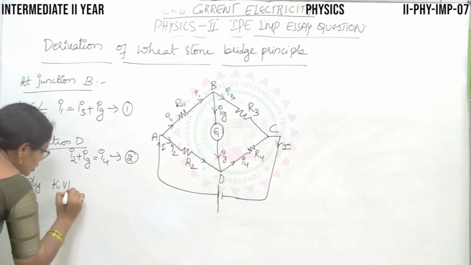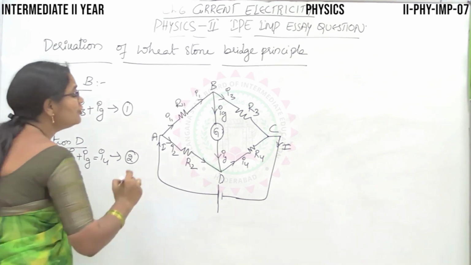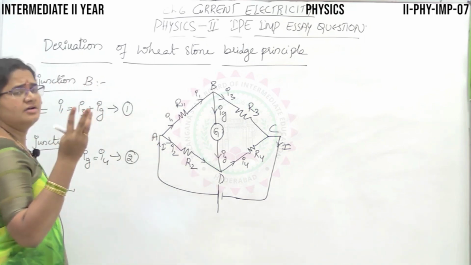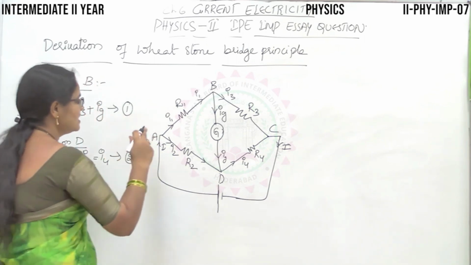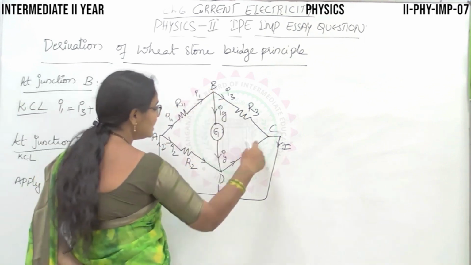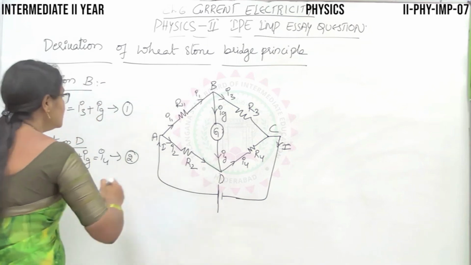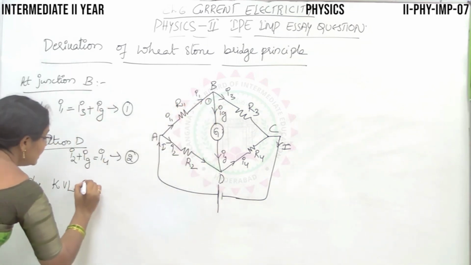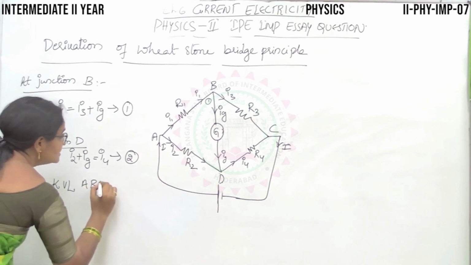Right. Next, apply Kirchhoff's voltage law or loop rule to the first loop. So, we have three defined loops here. We will take the help of only two loops. A, B, D, A. This is the first loop. B, C, D, B. This is the second loop. So, first loop number 1, A, B, C, A.